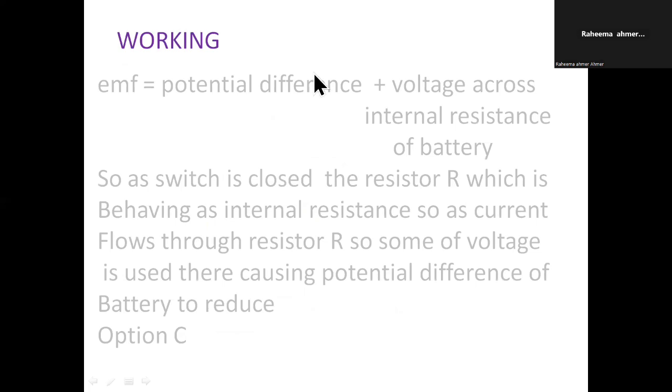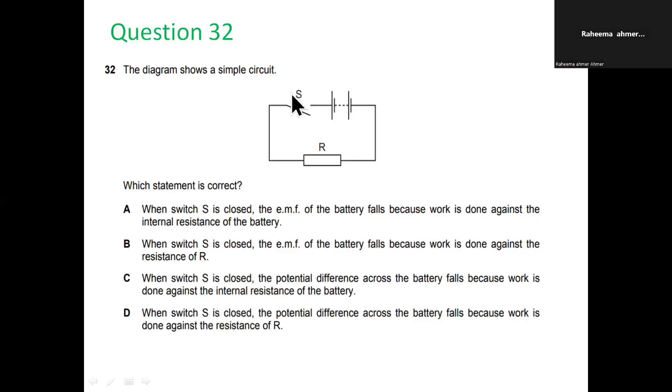Before, when the switch was open, there was no current flowing, so no internal resistance acting. So the potential difference would be at maximum and equal to the EMF.